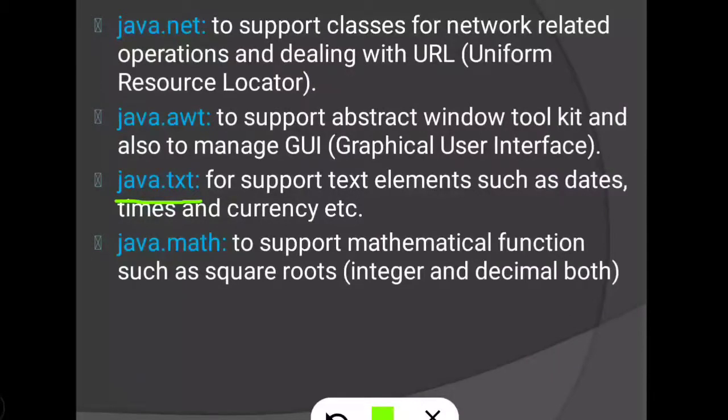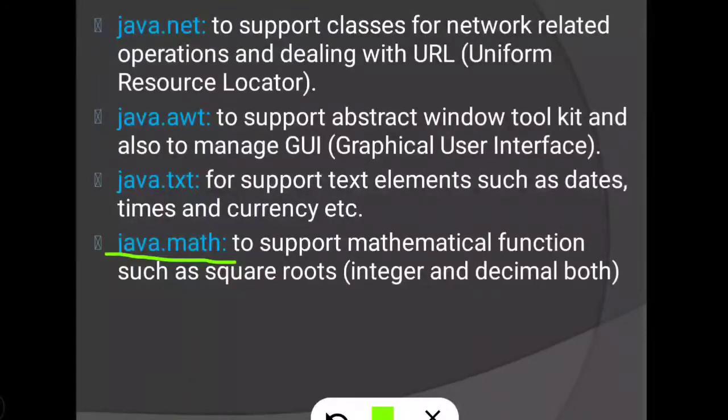Then next is java.math. This package we will use for all mathematical library functions present in Java language.